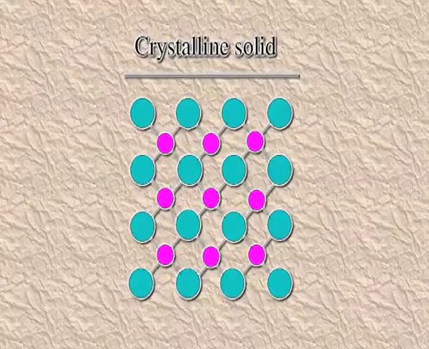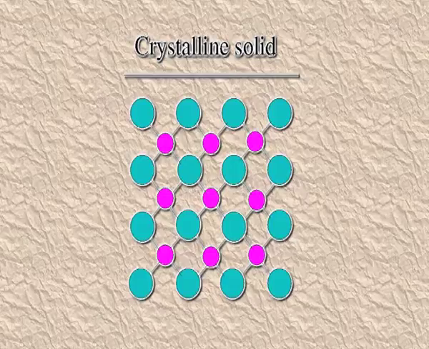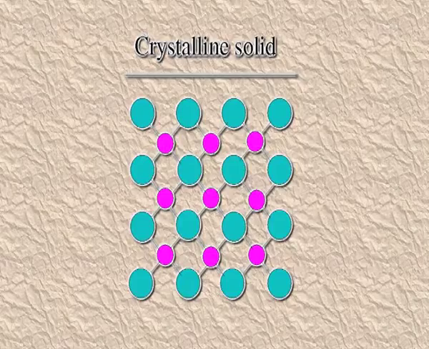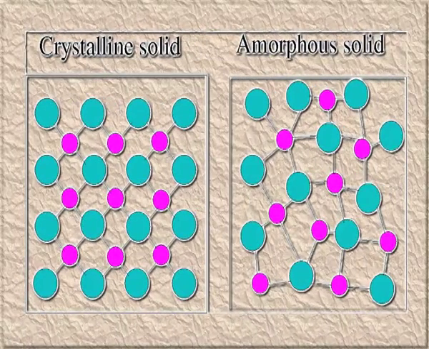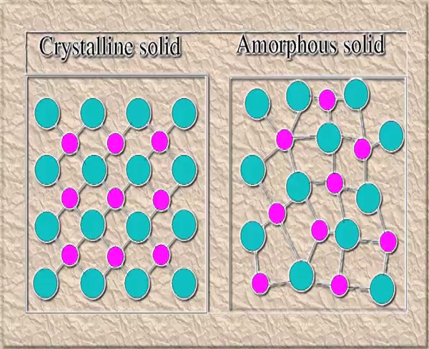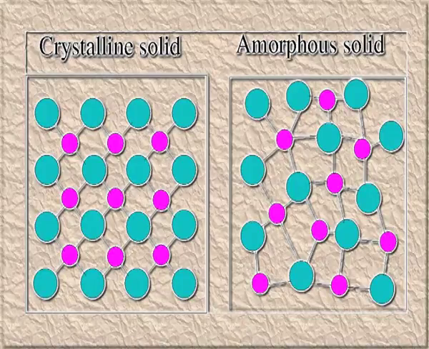When the constituent particles are orderly arranged and the orderness is throughout, then that solid is a crystalline solid. In the case of the amorphous solid, the particles are not arranged in a regular fashion. If there is orderness, then it is in a very small portion, and these small portions are very scattered. So, depending upon the arrangement of the atoms, the solid can be crystalline or amorphous.